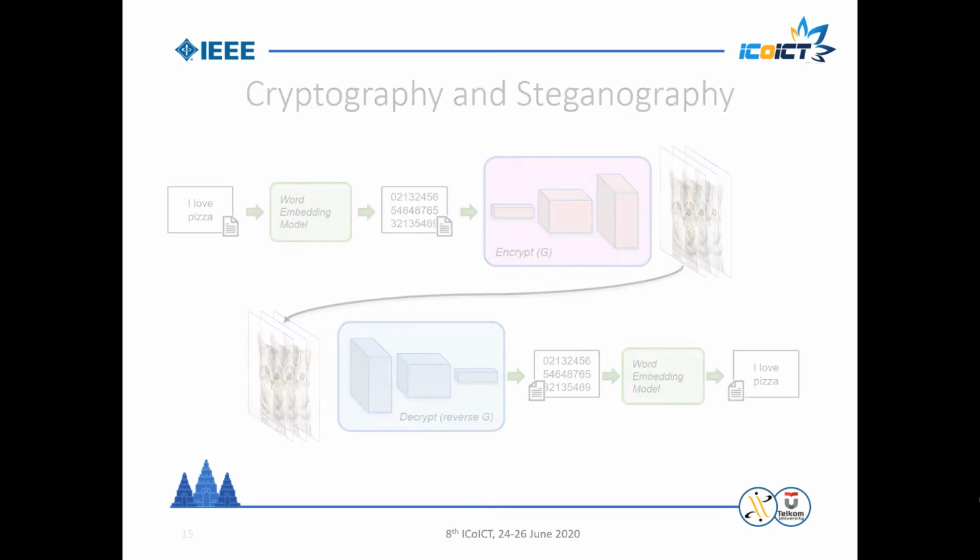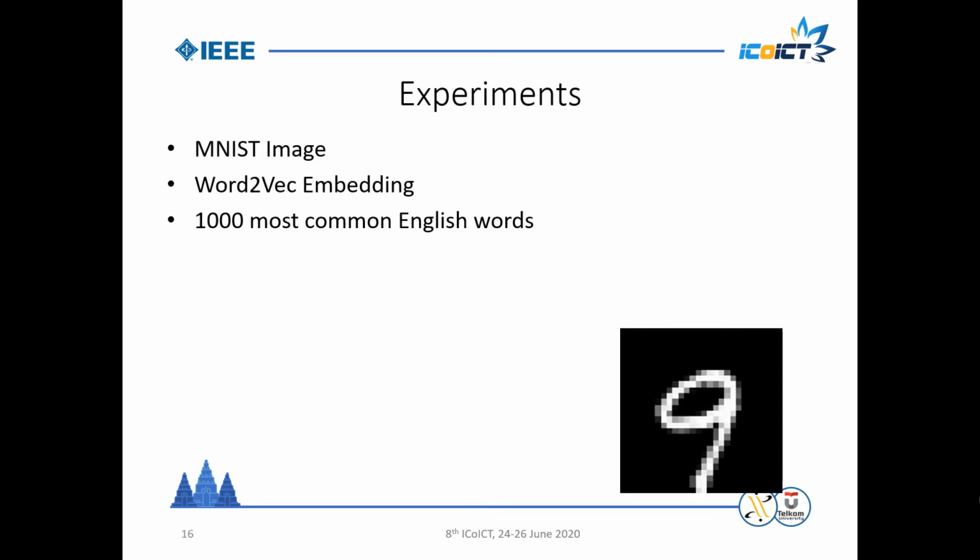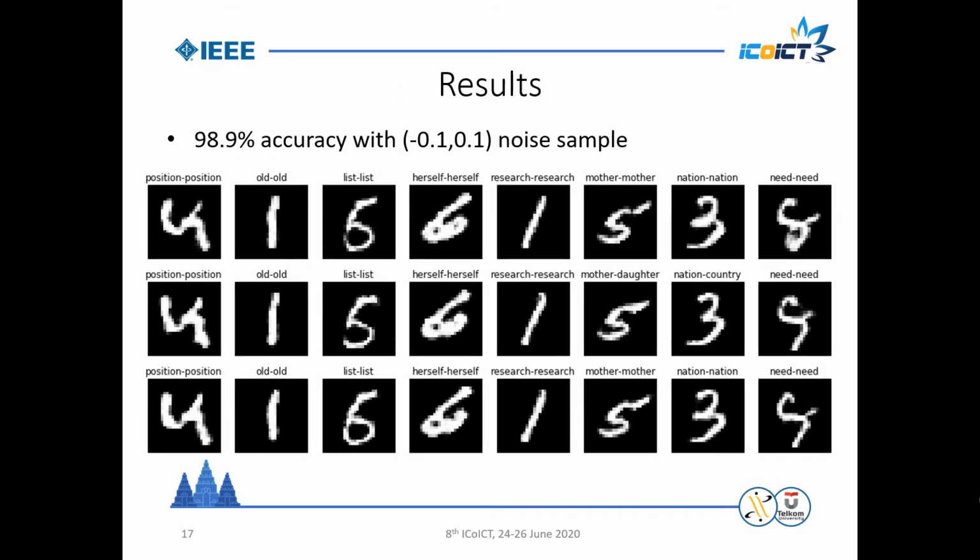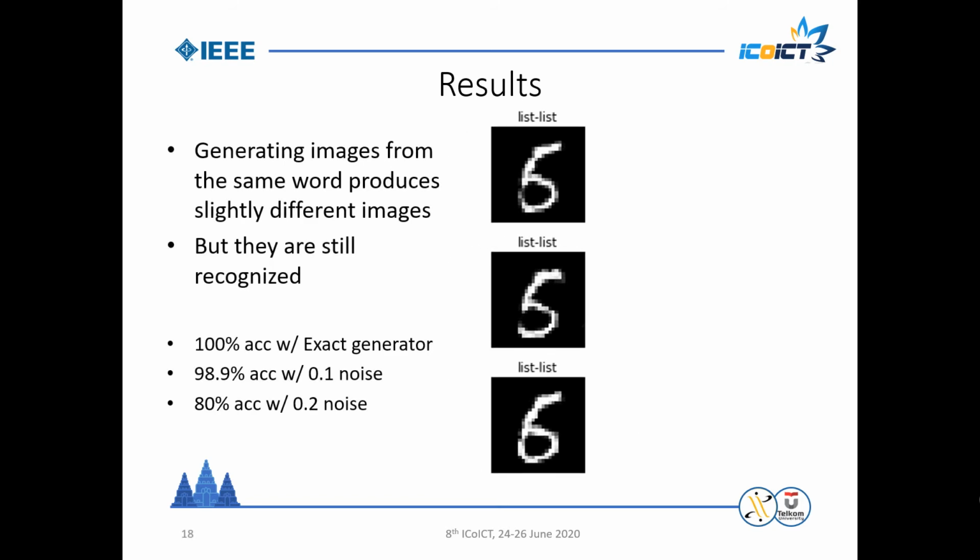In our observations, we train a small generator model using the MNIST image dataset and a word-to-vec embedding model that is trained using an English corpus. And here, we evaluate the reversibility of the generator model only on the 1,000 most common English words. And these are the results. With 0.1 noise generation range, we can achieve 98.9% accuracy of reversible messages. Here is the close-up. If we use the exact generator without noise, the second generator can read it with 100% accuracy.